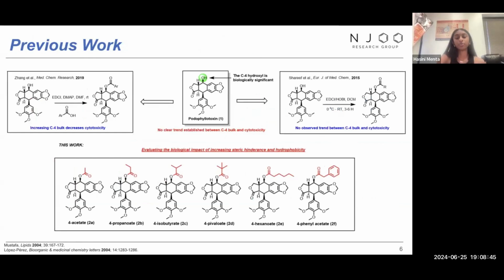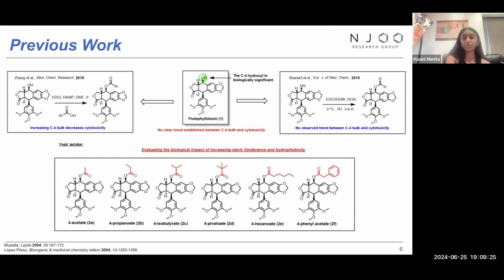Okay, now I'm going to go over the previous work that our lab has done. So here we can see that in our previous study, this was also the interface between the modifications at the C4 position and cytotoxicity. As seen through our novel ester compound library in the bottom, 2A through 2F, we can see an increase in bulk at the C4 position and hydrophobicity. Previous studies in this area have not identified a clear trend in the relationship between modification at the C4 position and potency, but since this is unknown, our goal was to investigate how increasing bulk and sterics at this position would impact biological activity.